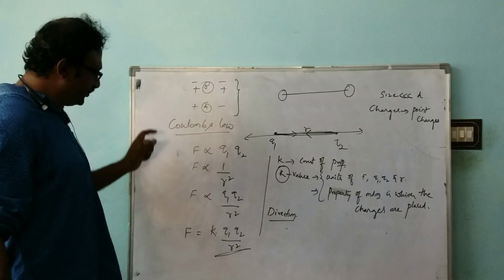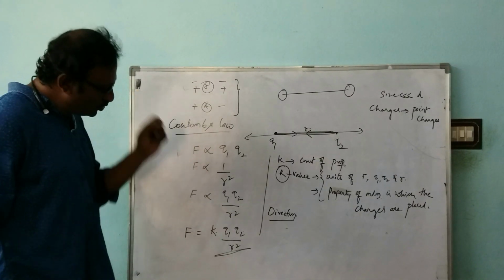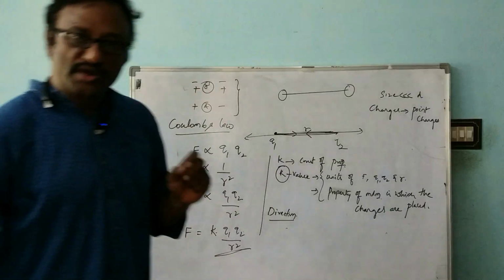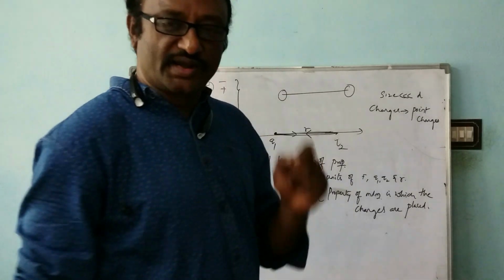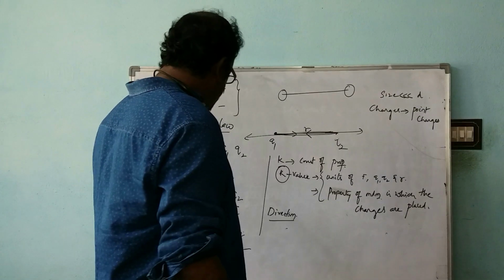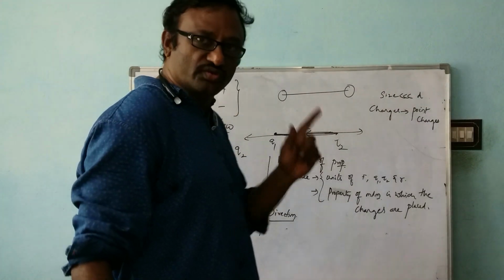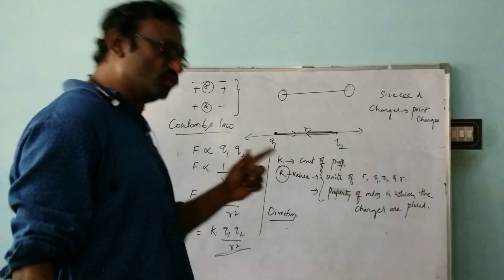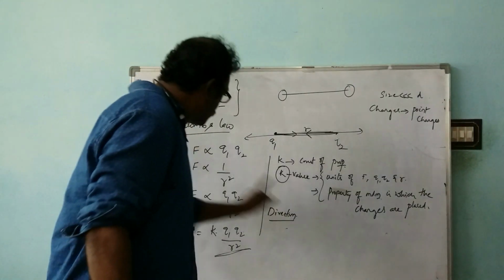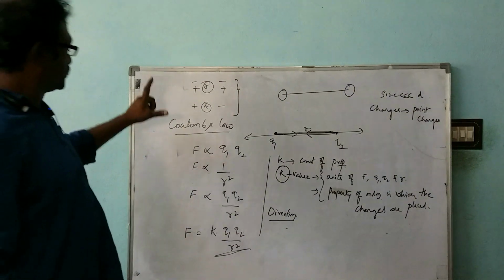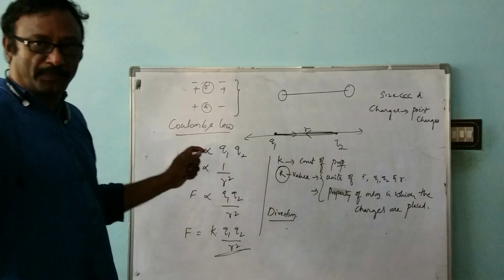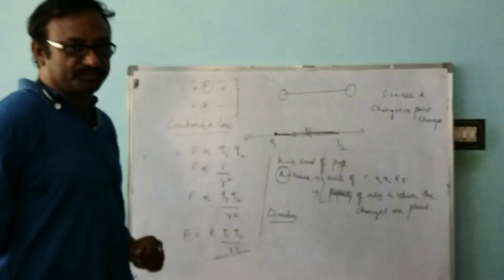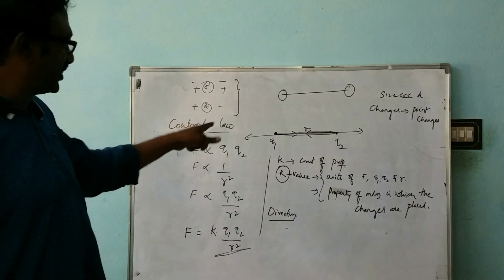Now, the force between two point charges which are at rest is directly proportional to the product of the charges and inversely proportional to the square of the distance between them, and acts along the line joining the two charges. Okay, so now just take a screenshot of this, or you can pause the video.